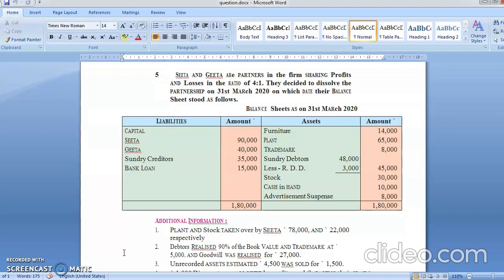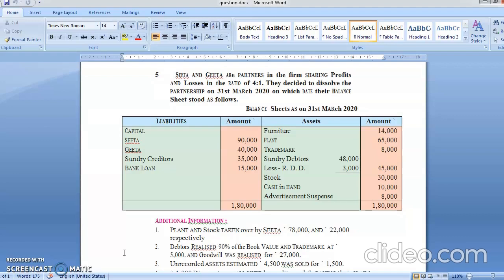The balance sheet has your liabilities and assets. Capital account, Sita and Geeta, will go to the capital account credit side. Creditors and bank loan go to the realization account credit side. Assets, meaning furniture, plant, trademarks, debtors, stock, all will go to realization debit side. RDD will go to realization credit side. Cash in hand will go in the cash balance on the debit side.